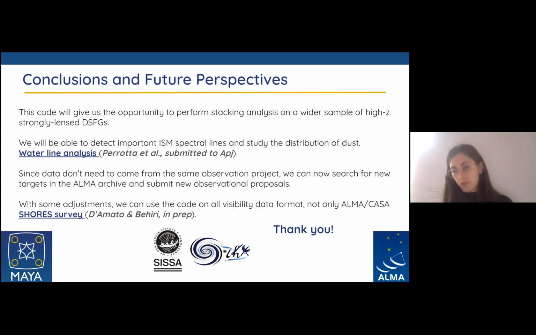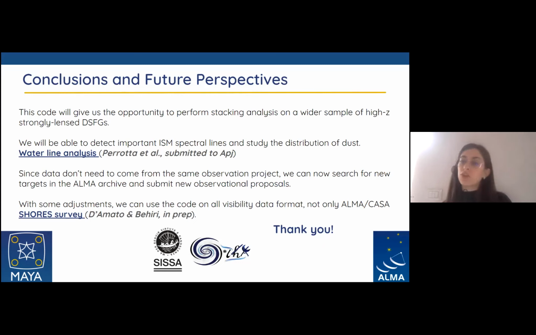For example, there is the water line analysis performed by Perotta, where the article is just being submitted to ApJ, and we want to try to find the water line in this sample of star-forming galaxies and link the two works together.